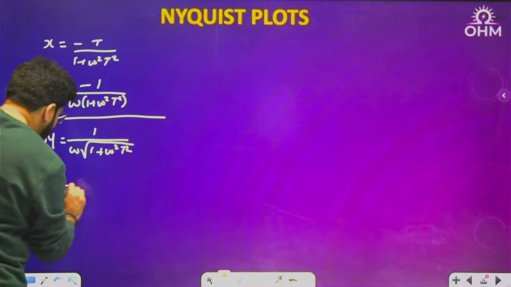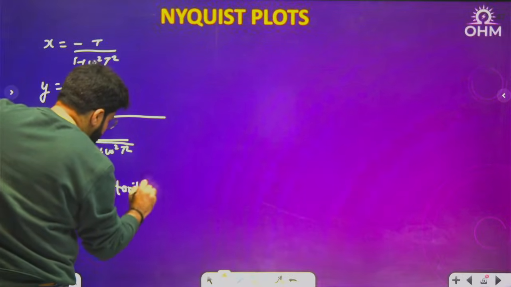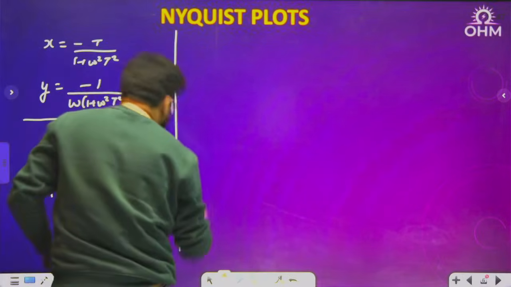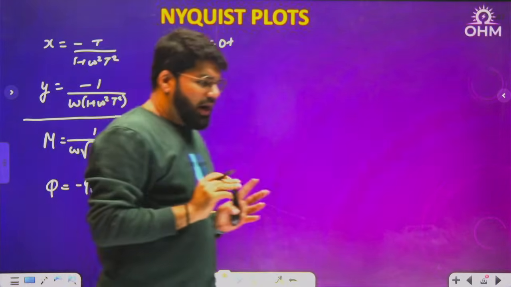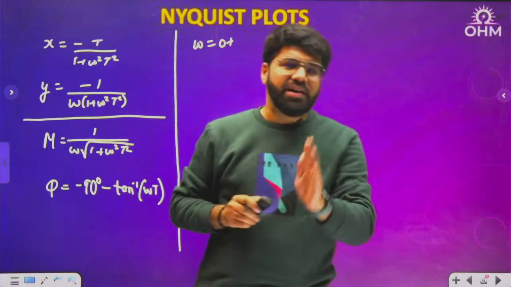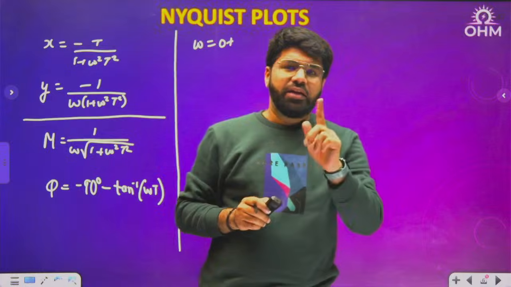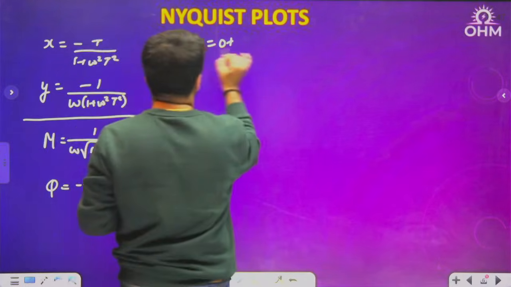And then the phase obtained is minus 90 minus tan inverse omega t. Now let me write down the calculation for omega equal to 0 plus. Of course, as I told you, this is a plot for positive frequency. 0 plus is simply trying to indicate that we are trying for positive frequency, 0 or a little greater than 0. Omega equal to 0 plus.